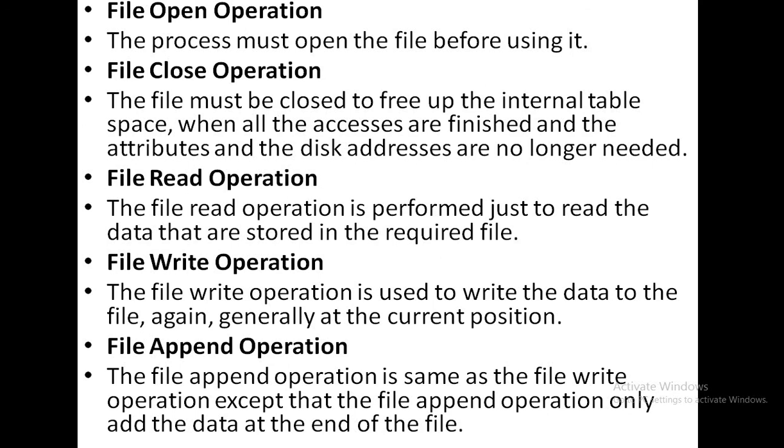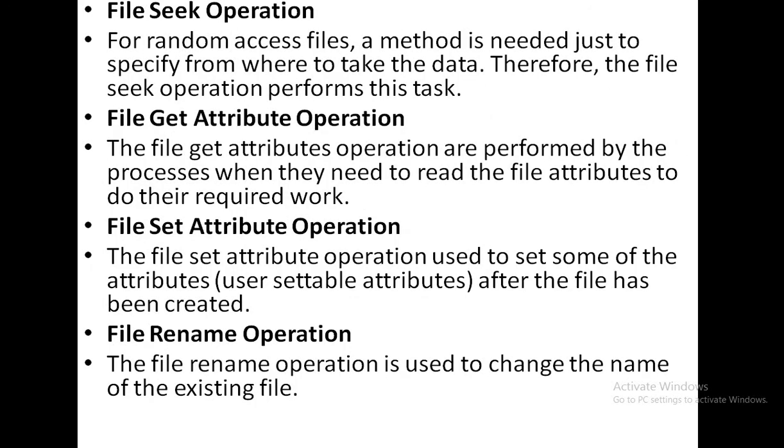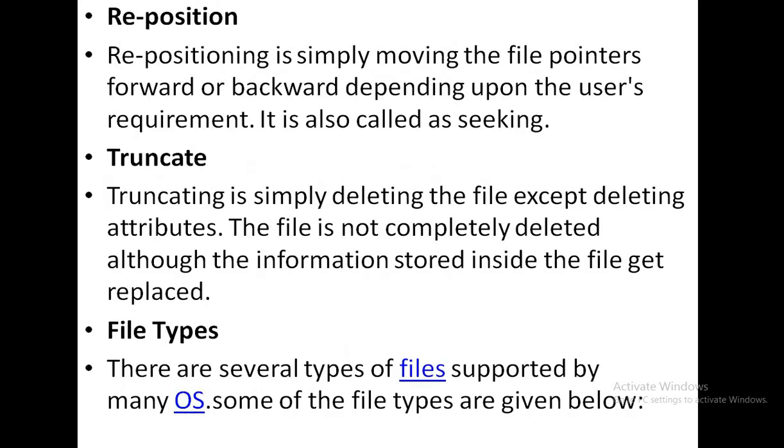And file open operation, file close operation, file read operation, file write operation, file append operation, file seek operation, file get attribute operation, file set attribute operation, file rename operation, file truncate operation, and reposition operation. So these are all the file operations and the file types.